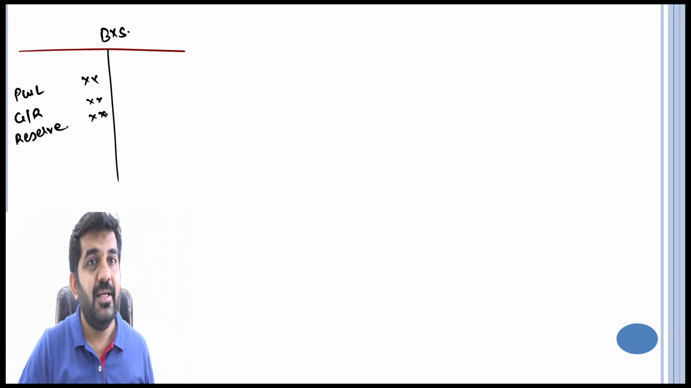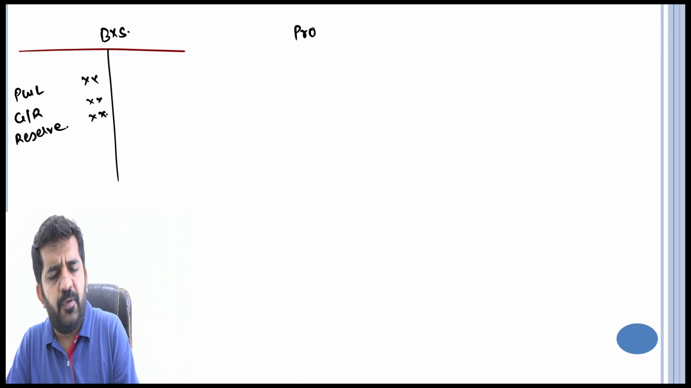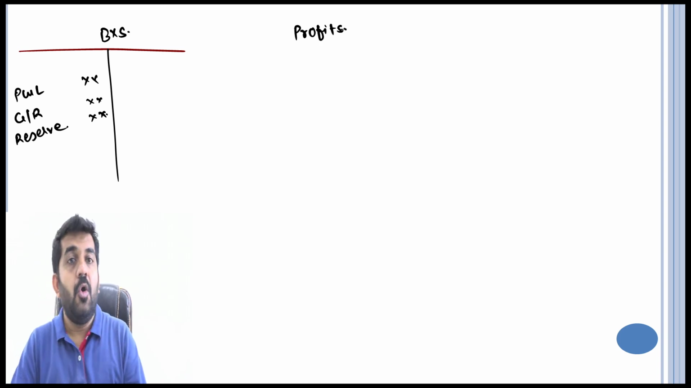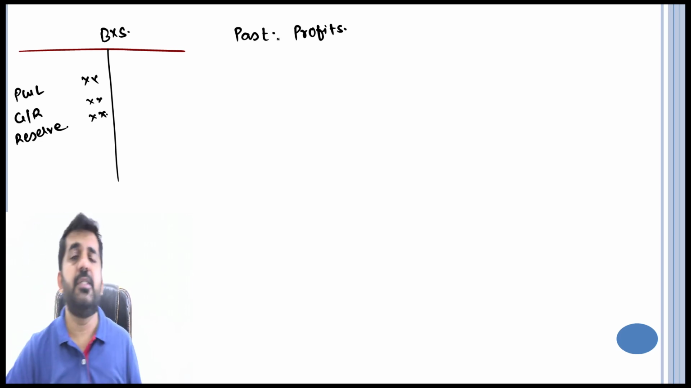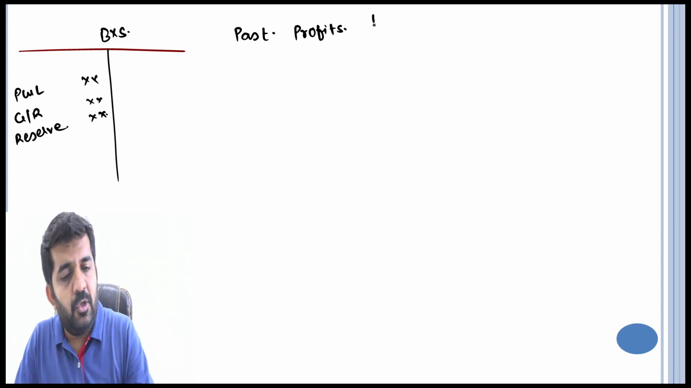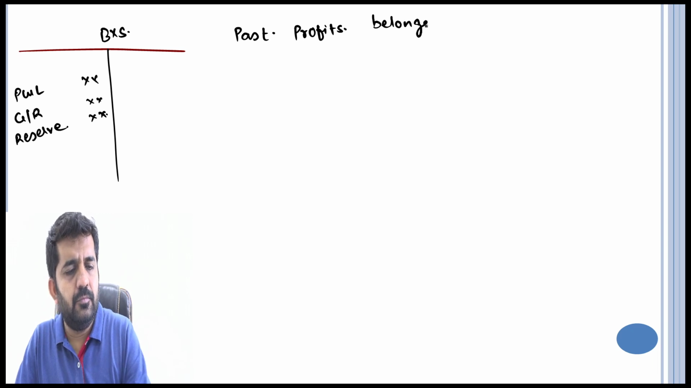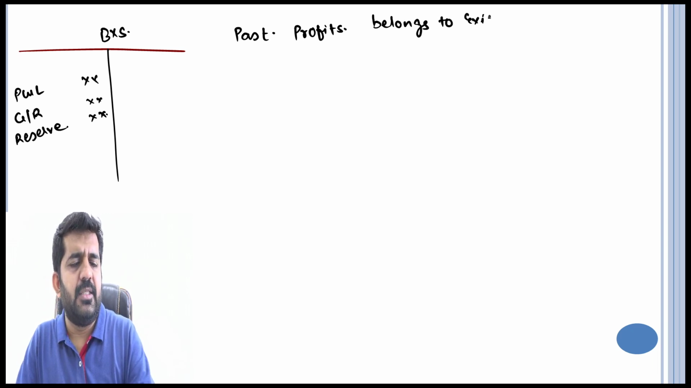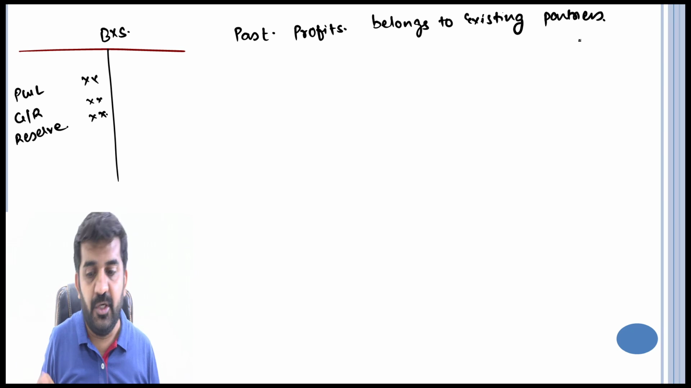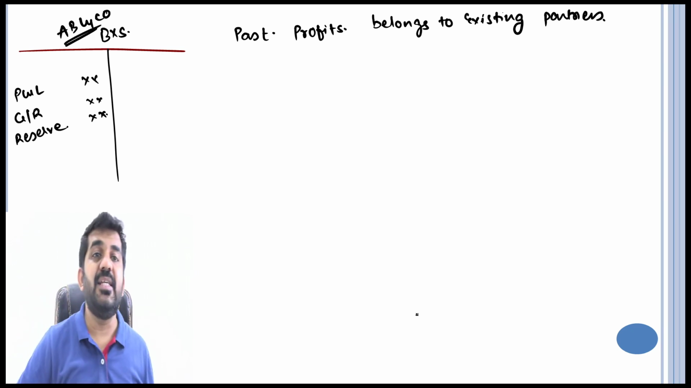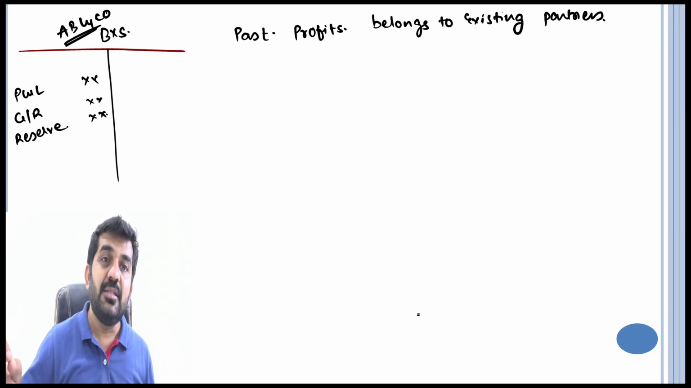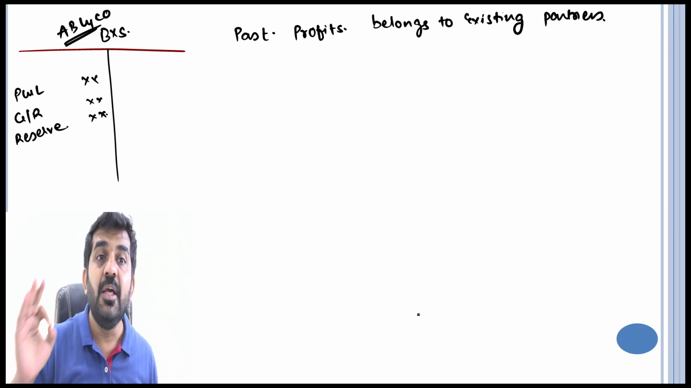Please understand, these figures are all profits, or when I write down profits, I should perfectly write down they are past profits. That's correct. And it belongs to existing partners, not a new partner. So if this balance sheet was of A, B and company, and now Mr. C is admitted as a partner, then this profit belongs to A and B only.